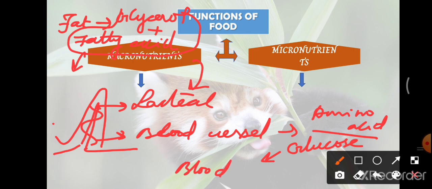But when it comes to fatty acid and glycerol, they are taken to the lymph. So that is how they are carried to the place where they get stored or used up. So this is the difference between how amino acids and glucose, and glycerol and fatty acids, get absorbed into our body.